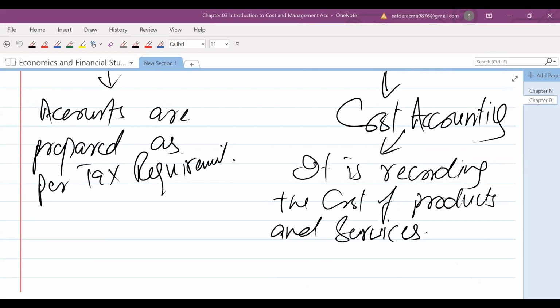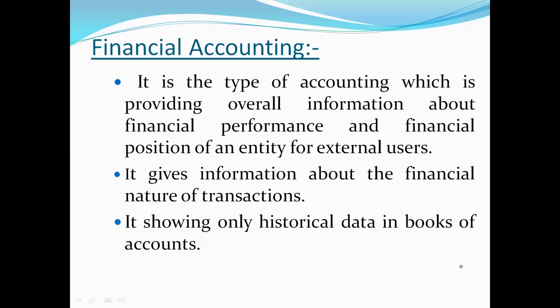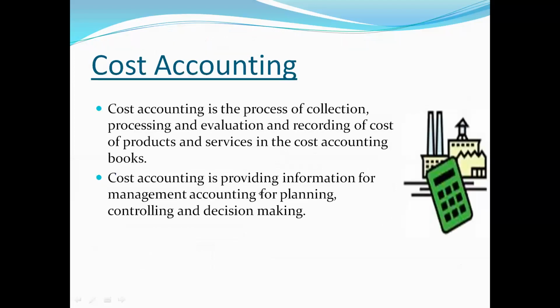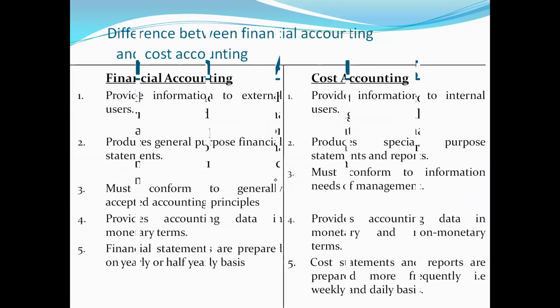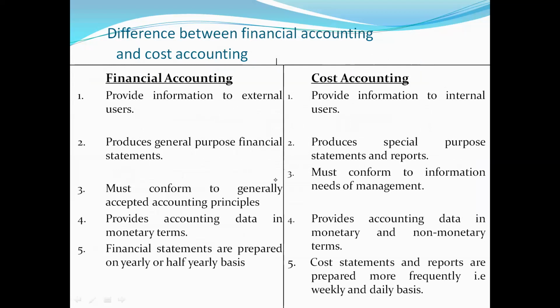So this is the concept of financial accounting, cost accounting, and management accounting. What are the major differences between financial accounting and cost accounting?